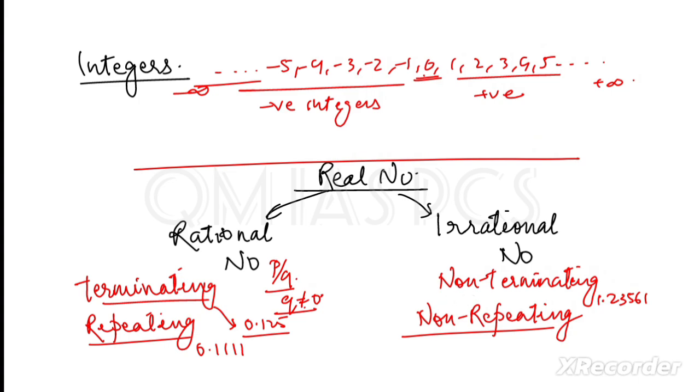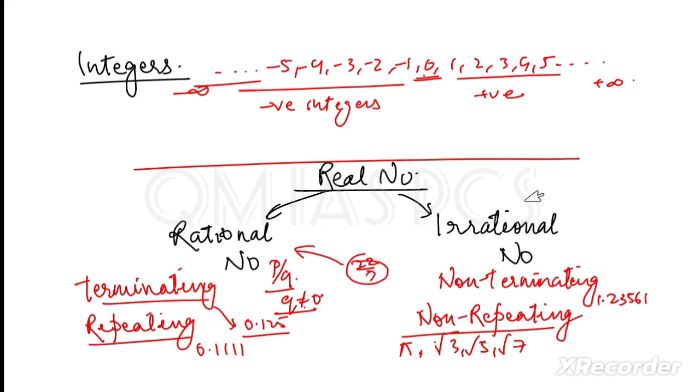So what are irrational numbers? These are non-terminating and non-repeating. We can say root 3, root 5, root 7, these are irrational numbers. But the value of pi is not an irrational number, it is a rational number. What is the value of pi? It is 22/7. This is a rational number, not an irrational number.